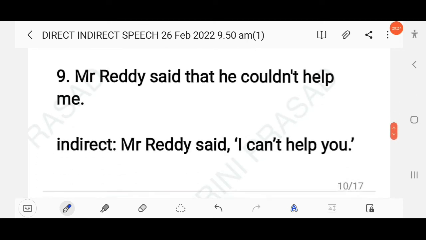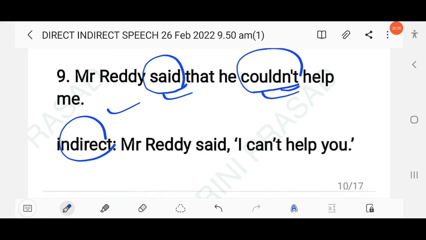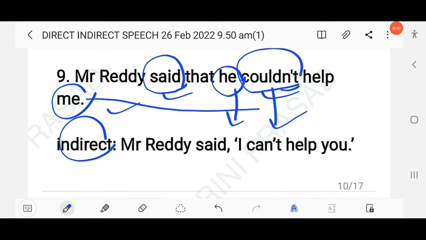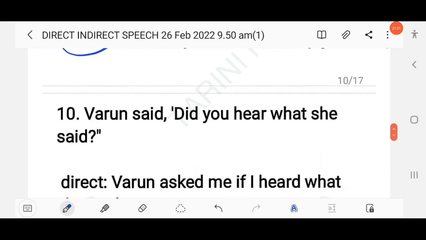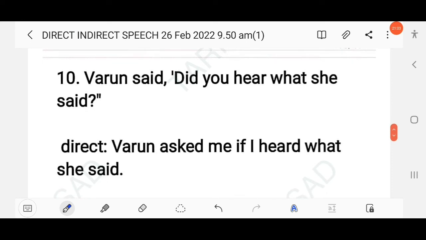Right? The next question here, Mr. Reddy said that he couldn't help me. So this is also indirect speech, right? Then you have to change into direct. So here you find the reporting verb is simple past and the reported verb is also a past modal. So here can will be used. Mr. Reddy said, I can't help you. So here pronoun will also be changed, tense will also be changed, and the object will be changed. Me means you, right?